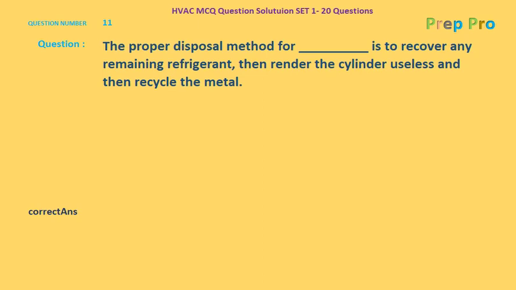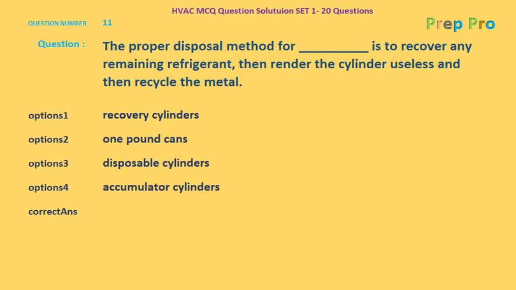The proper disposal method of dash is to recover any remaining refrigerant, then render the cylinder useless, and then recycle the metal. That is the process. What are the options? Recovery cylinders, 1 pound cans, disposable cylinders, and accumulator cylinders. So this is applied for disposable cylinders.